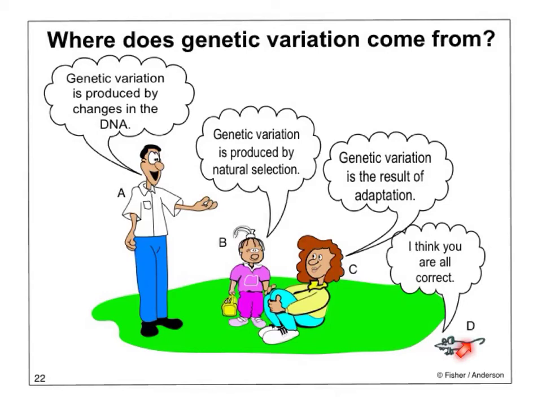And the little mouse down here, letter D, says, I think you are all correct. On your worksheet next to number 22, variation, write down if you believe A, B, C, or D has the best answer to where does genetic variation come from.